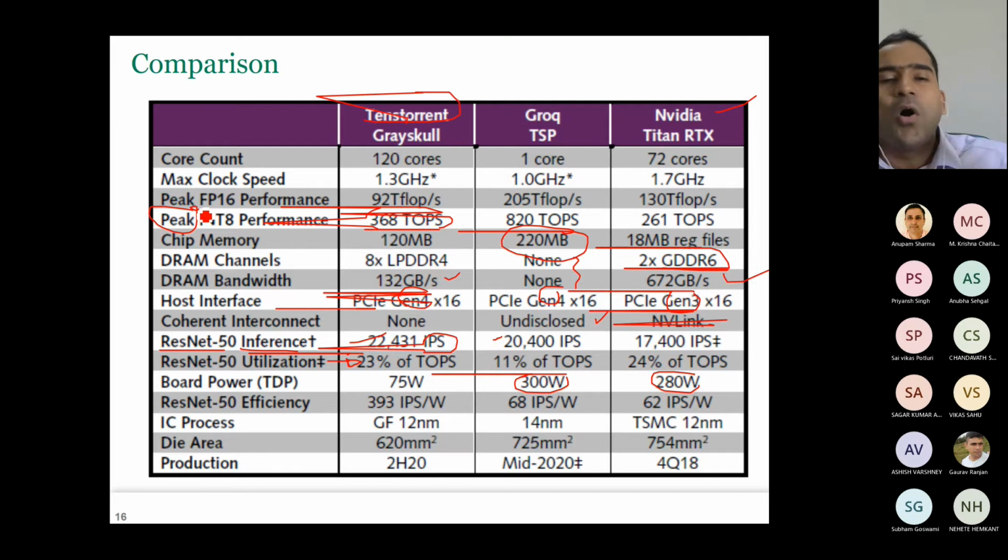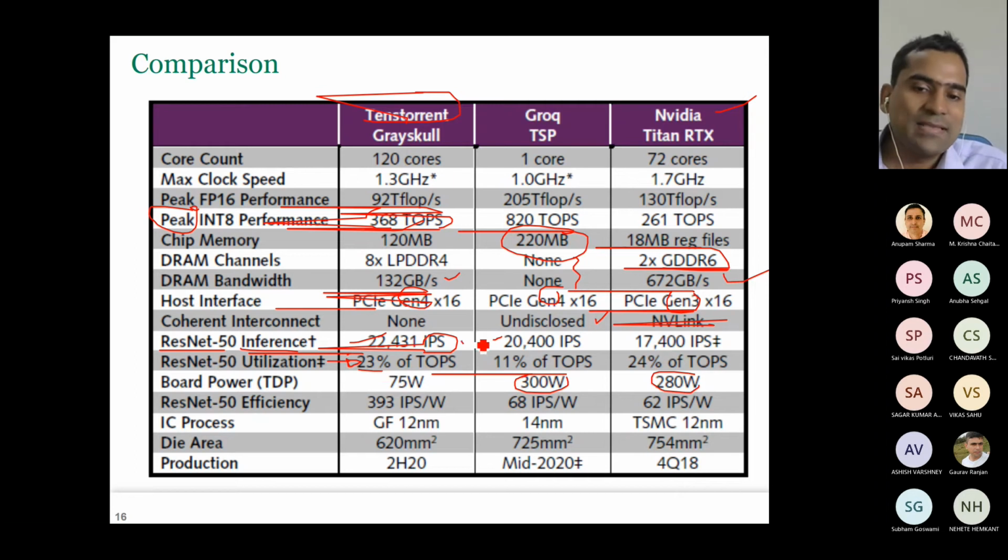Peak can only be achieved if all the hardware that I have is always available, or I am able to use it. That means my application code is able to use the entire hardware. That may not be possible. My application may not be that optimized. So here, out of the total 368 tera operations per second, I am able to use only, suppose, 1/4. That means only 23% operations.